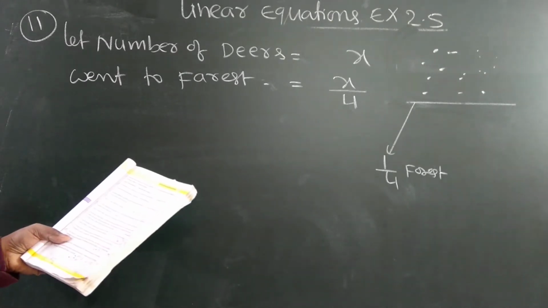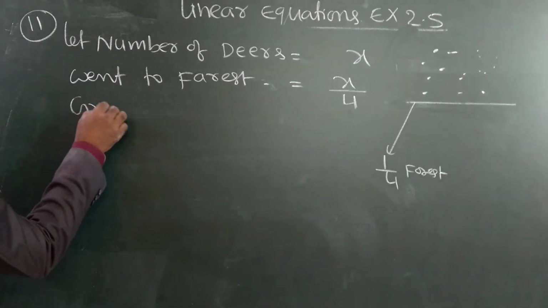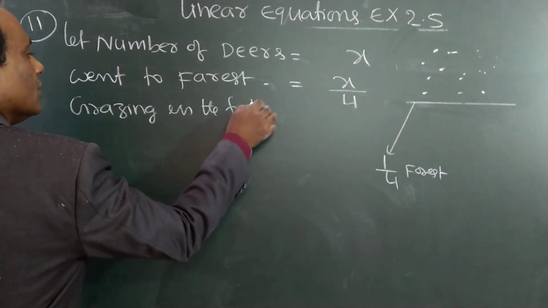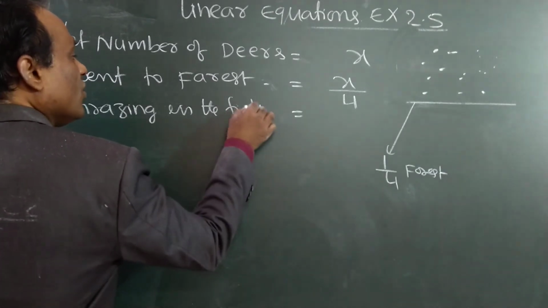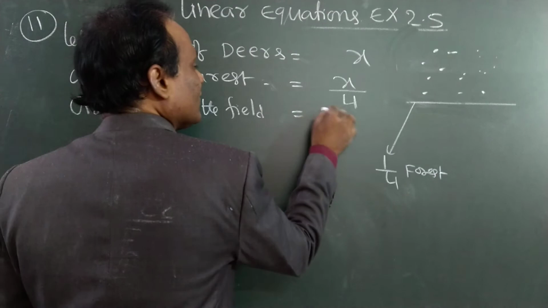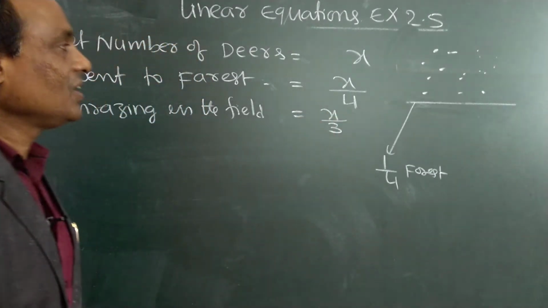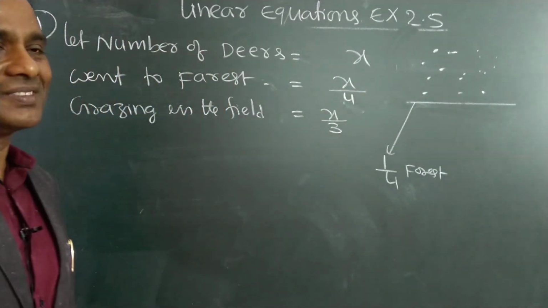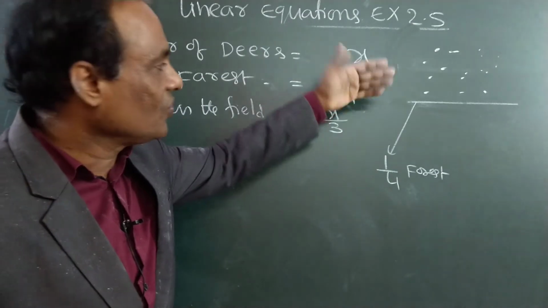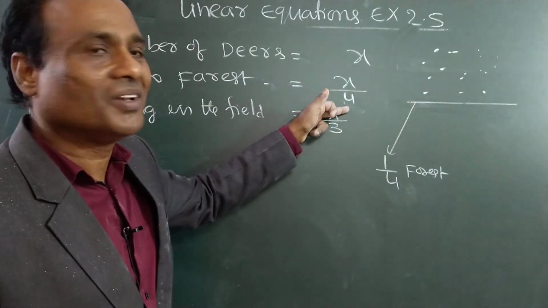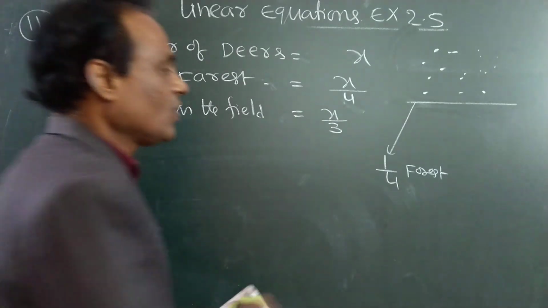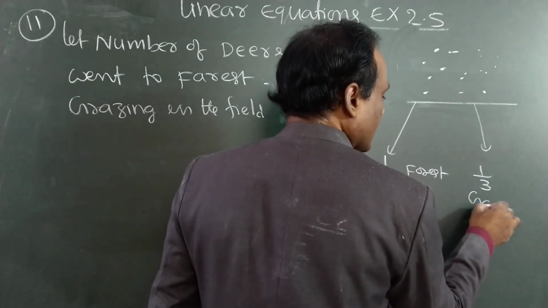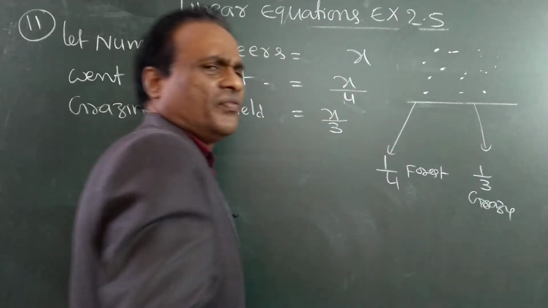One-third is grazing in the field. They are eating in the field. How many? One-third. One-third means x by 3. One-third means by 3, one-fourth means by 4. How many deer total? X. One-fourth means x by 4, one-third means x by 3. One-fourth went to the forest and one-third are grazing, just eating in the field.